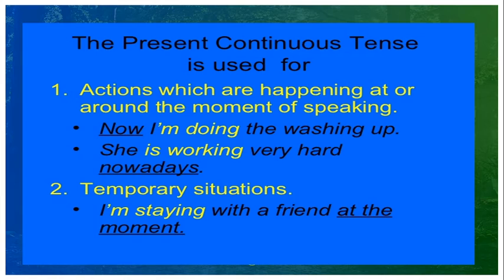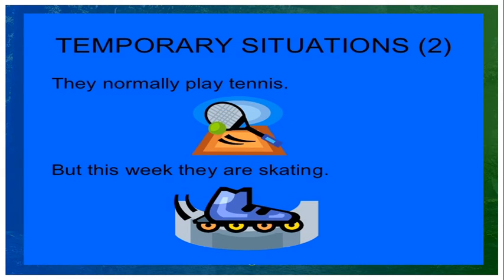Example sentence: now I am doing the washing up. She is working very hard nowadays. At the moment of speaking. Second, temporary situation: I am staying with a friend at the moment. A temporary situation, we are using this. Temporary situations like, they normally play tennis, but this week they are skating. Temporary situation, normally they play tennis, but at the moment, for a temporary situation, we are using present continuous tense.